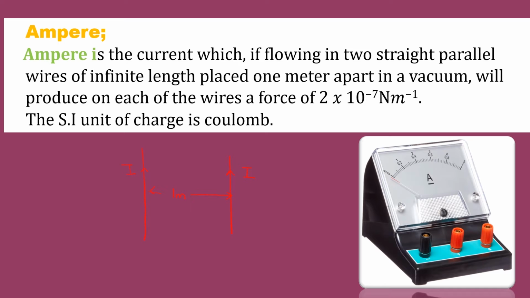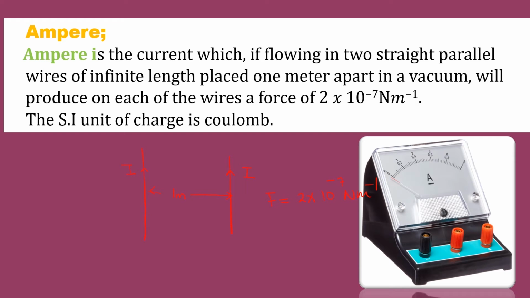Ampère suggests that whenever you have 2 straight parallel wires of infinite length placed 1 meter apart in a vacuum, and they experience a force F of 2 × 10^-7 newtons per meter, then the current flowing is actually 1 ampere.